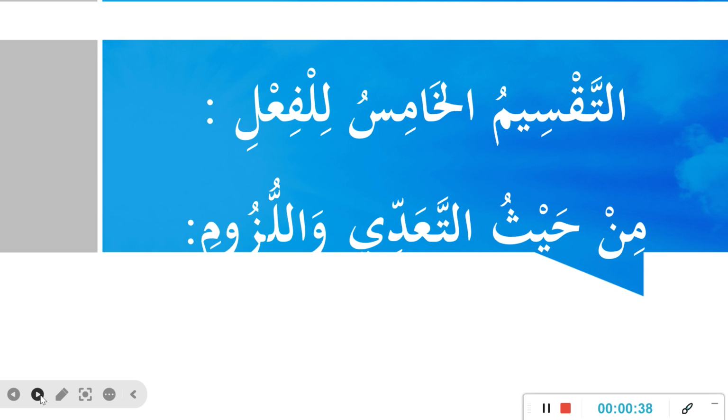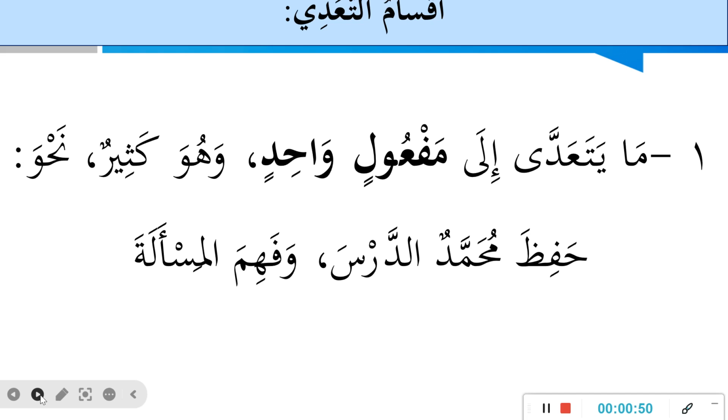In terms of transitivity and intransitivity, we only have two types of verb, right? Mutaaddi and lazim. Last week we discussed the definition of these two terms. So inshallah, this week we will continue with aqsam mutaaddi, that is the classification of or the types of transitive verbs. So we have two types of transitive verbs, or three.